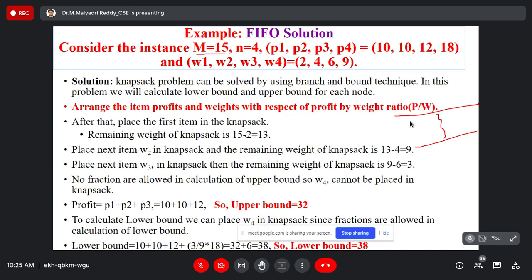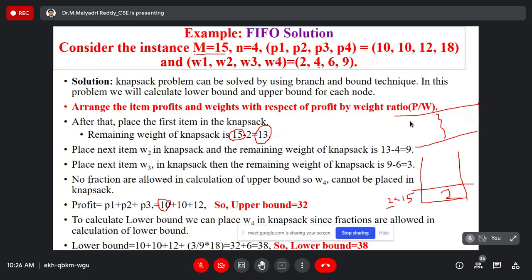Already explained, the maximum capacity of the bag is 15. Initially I have to place the first object into the bag. First I have to check whether that object is possible to place in the bag or not, by comparing. So with 15, and the object weight 2, it is possible to place the first object into the bag, so the corresponding profit will be gained. Once we place the first object into the bag with capacity 15, the remaining weight is 13.